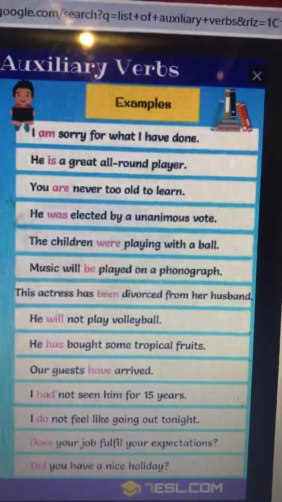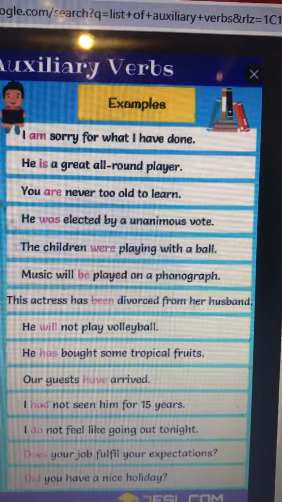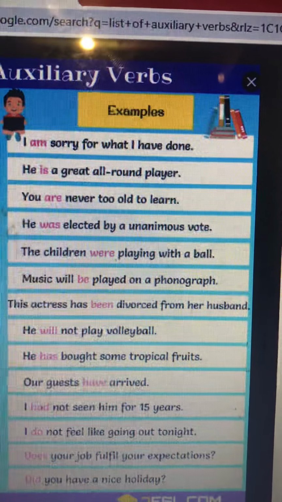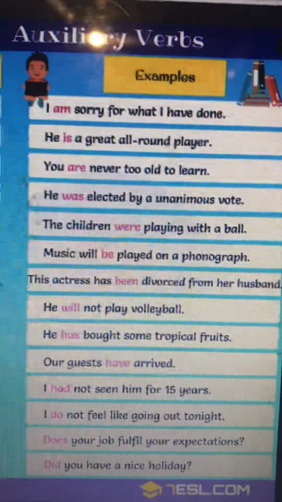All these auxiliaries, which are called helping verbs, are used here in the sentences. The red ones, the highlighted ones, are the auxiliaries. Okay.